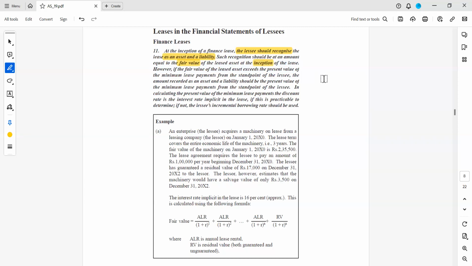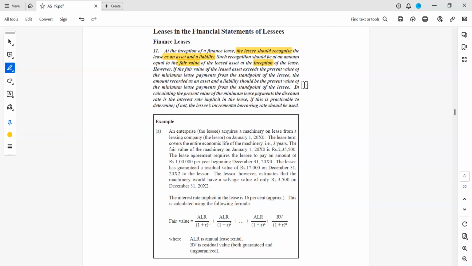We will see the example also, where you will understand more clearly. This is given in the standard. What it says is at what value the lessee should recognize it as an asset and liability, and when it has to be recognized is at the inception of the lease.